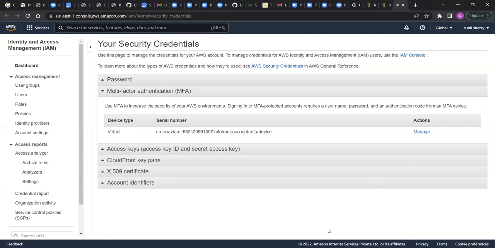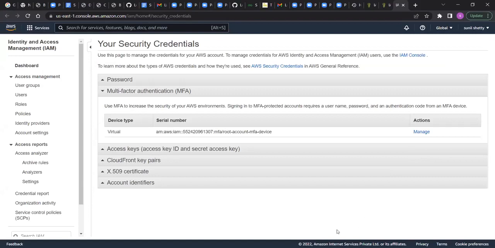Can anyone tell me what is the purpose of this MFA? Sir, after clicking on My Security Credentials, I'm not able to see the Manage screen. Whatever you are able to see on the screen, you are not able to see that screen? Yes, sir, I'm not able to see.